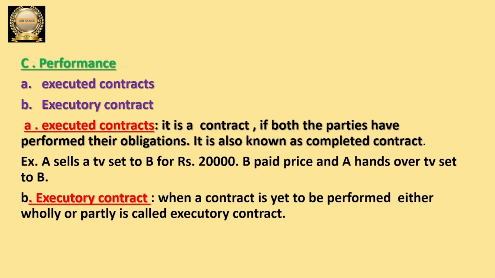So this contract is what? Both the parties of the contract performed their obligations, they performed their duties. So it is finished. Then we can call it an executed contract. One party, whatever it has to do, has finished, and the other party also performed his obligation. Then we can say that the contract is executed, performed, completed, finished. So that contract is known as an executed contract, and it is also known as a completed contract.